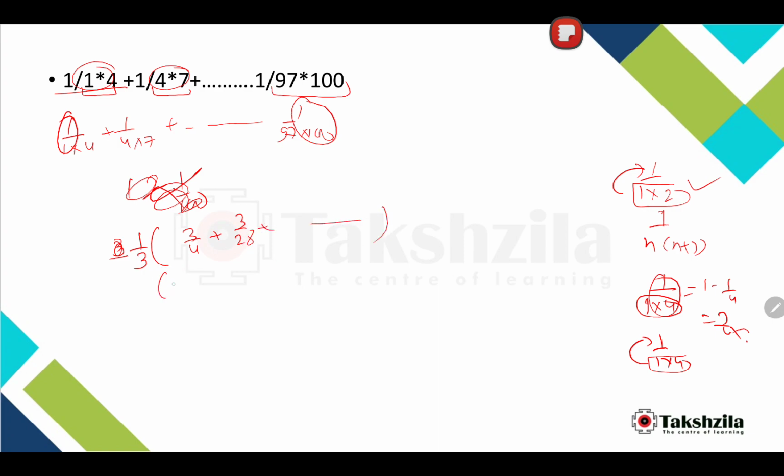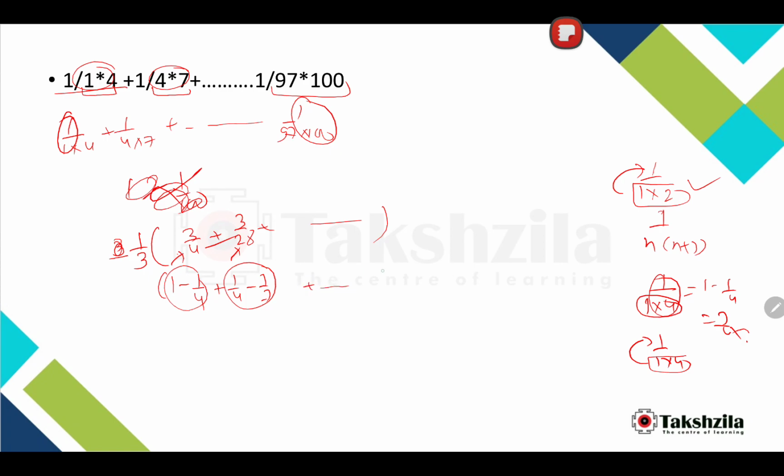Now you can easily break this as 1 minus 1 by 4. Fair enough. 1 by 4 minus 1 by 7, isn't it? See, 4 minus 1 is 3, so you got 3 by 4. Subtracted this, you got this, subtracted this, you got this. Fair enough, done.